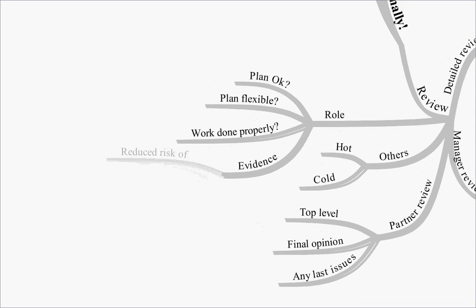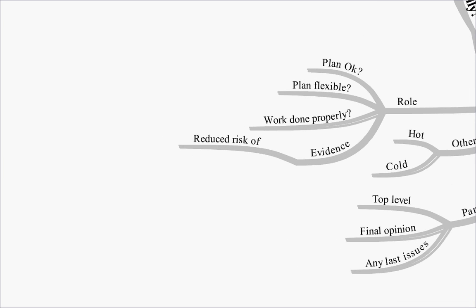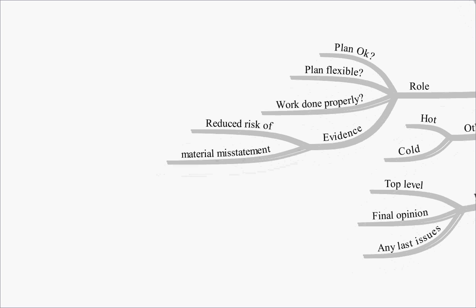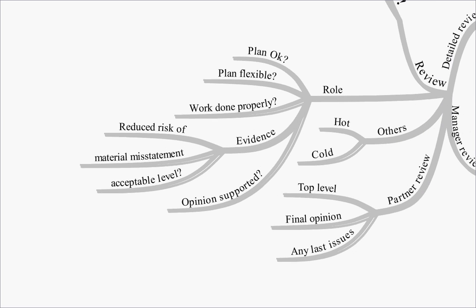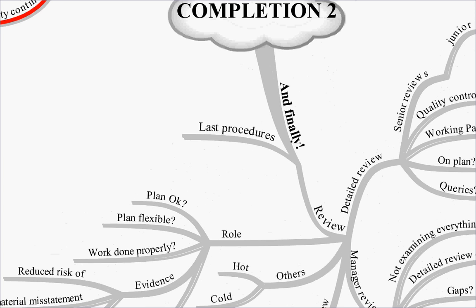And is the evidence there, is it sufficient and appropriate, and has it reduced the risk of material misstatement? That's the key thing that evidence is there to do, to reduce the risk of material misstatement to an acceptable level. Has the opinion been supported, i.e. the opinion that you've given in your audit report, is it supported by the evidence that you have on file? So these are all things that will be looked at the review stage.